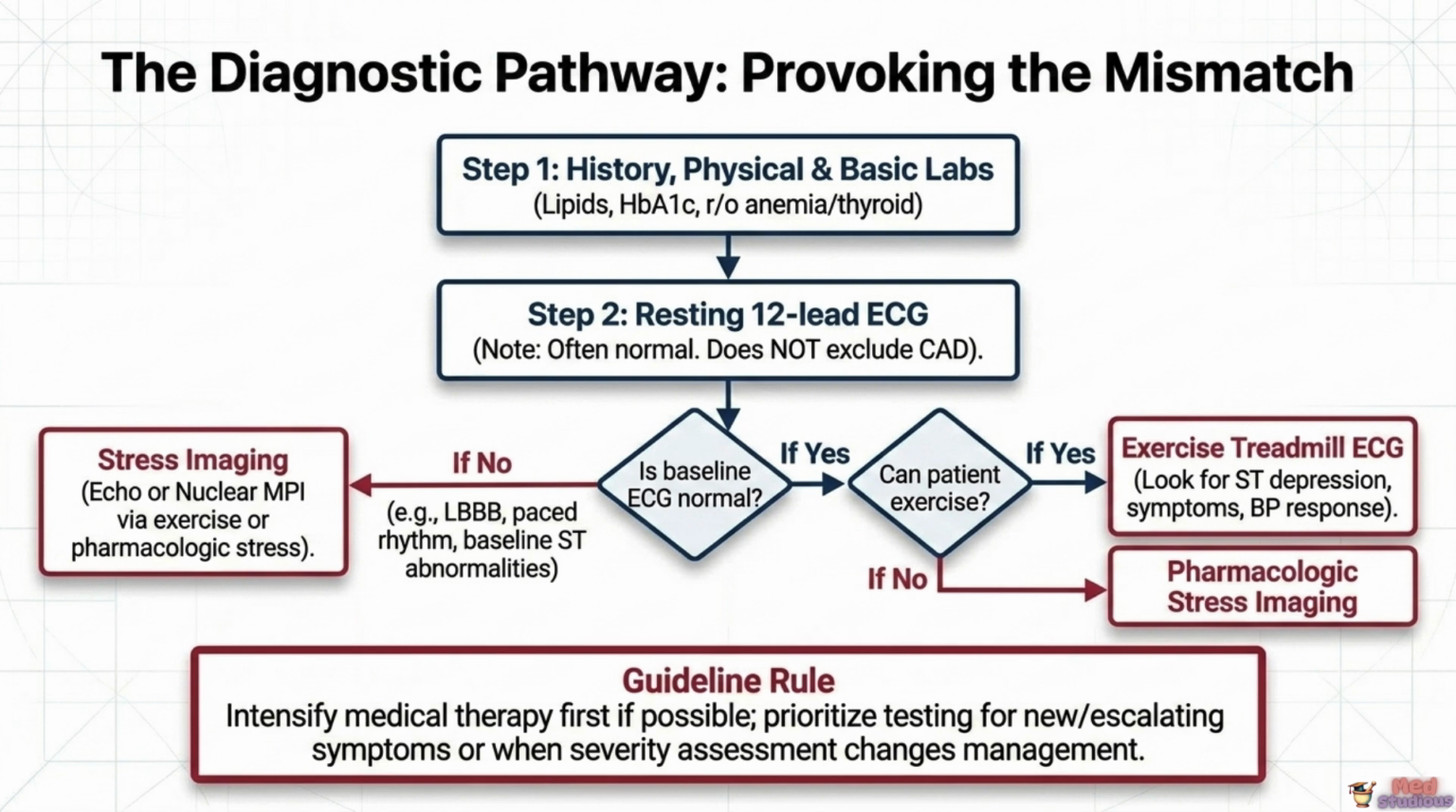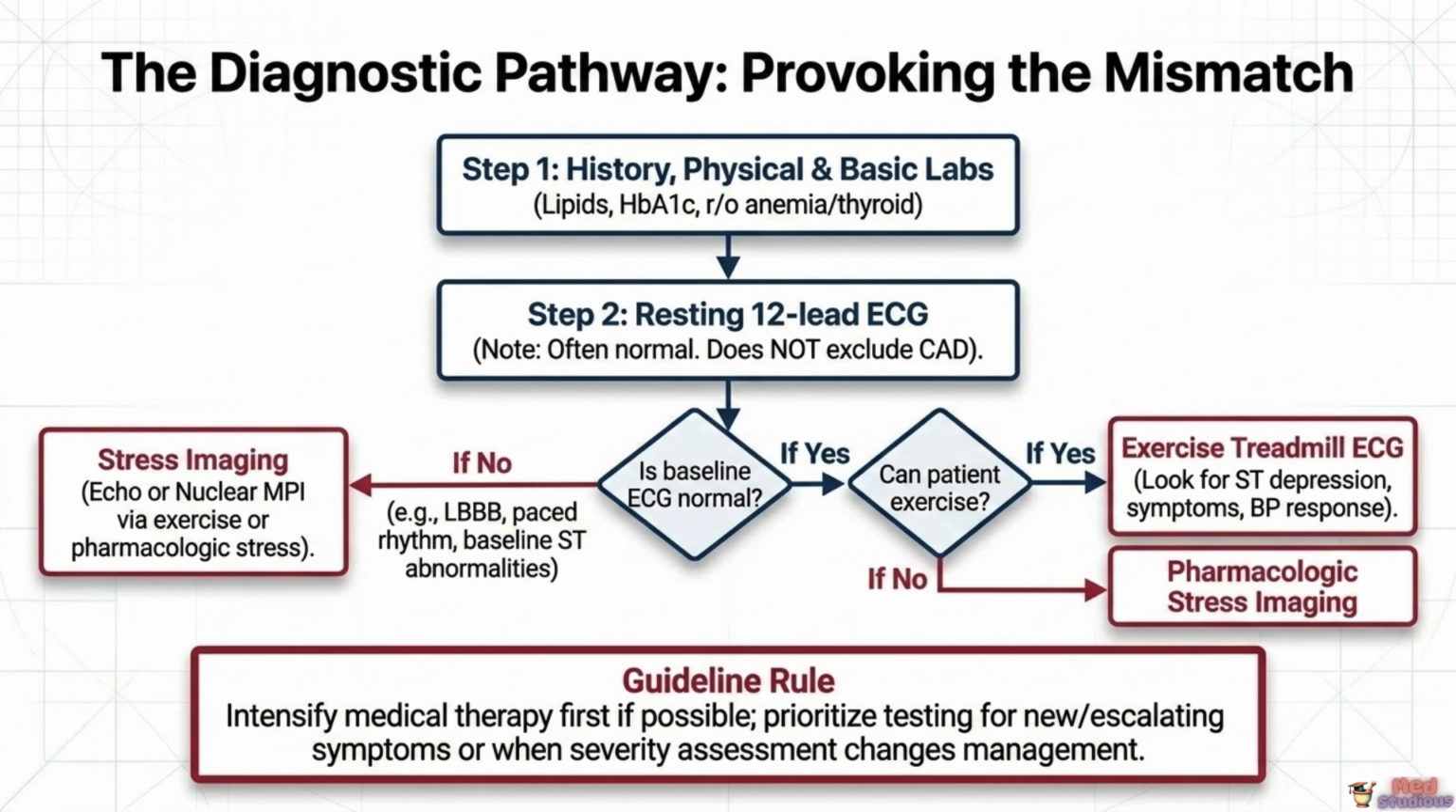From there, the pathway branches based on whether the baseline ECG is normal. If it is, and the patient is able to exercise, an exercise treadmill ECG is performed, looking for ST depression, symptom reproduction, or an abnormal blood pressure response during exertion. If the patient cannot exercise, pharmacologic stress imaging is substituted instead.